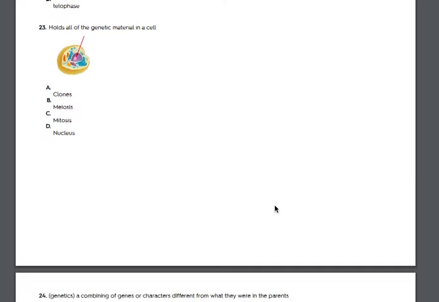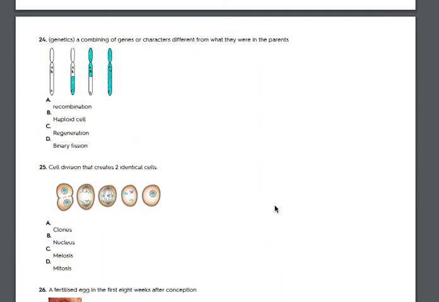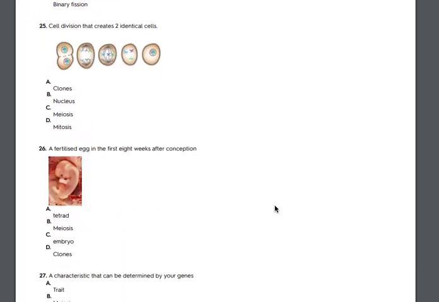23. Holds all the genetic material in a cell. A. Clones. B. Meiosis. C. Mitosis. D. Nucleus. 24. Genetics. A combining of genes or characters different from what they were in the parents. A. Recombination. B. Haploid cell. C. Regeneration. D. Binary fission.